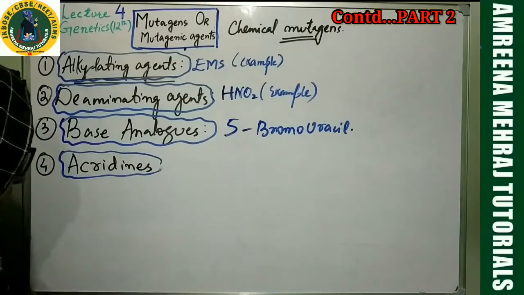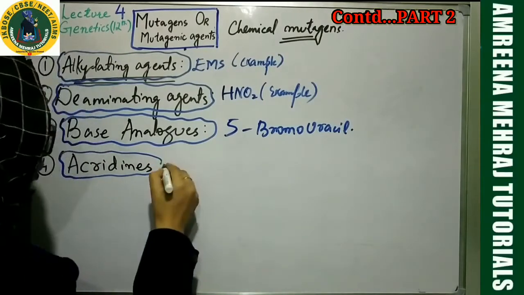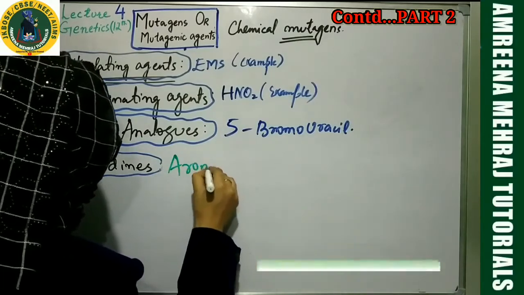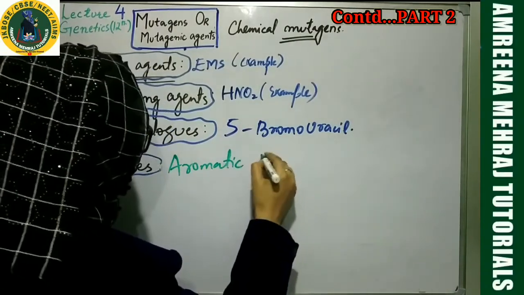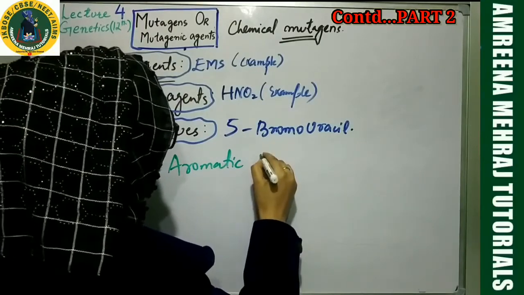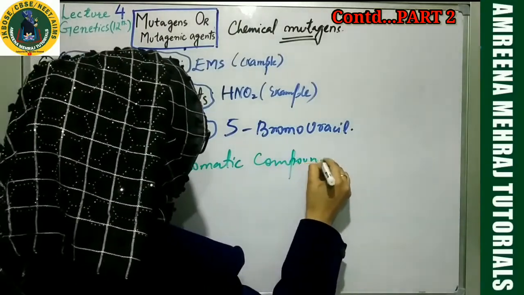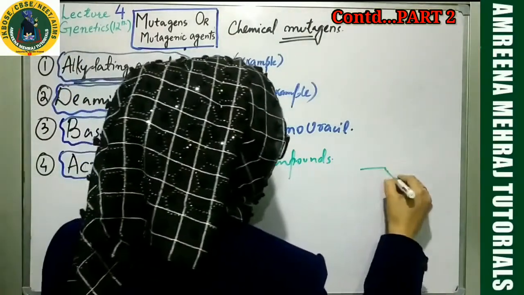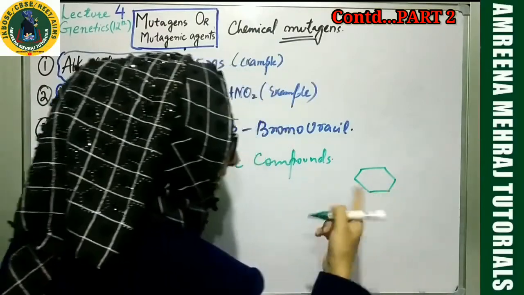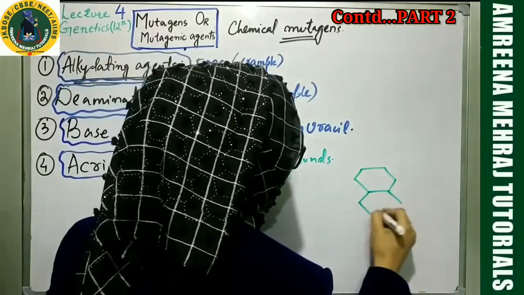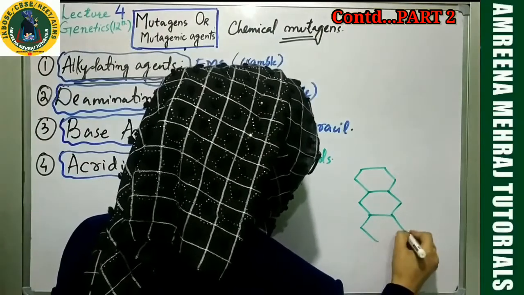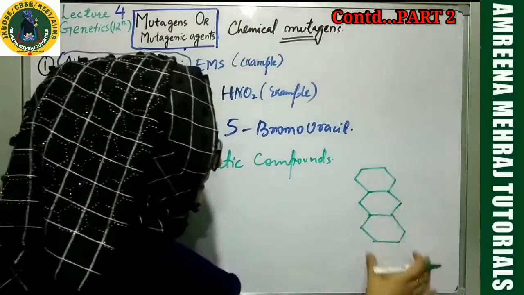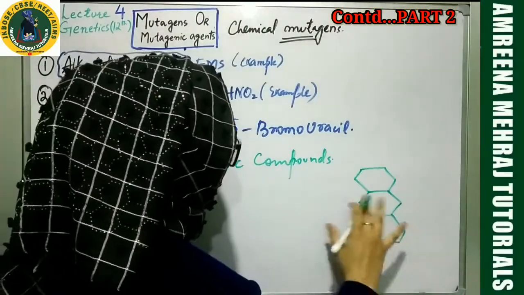So acridines are what, my dear students? I told you that. What are they basically? They are aromatic compounds, cyclic, or simply like them, they are aromatic compounds. So when I mean aromatic compounds, how do they look, my dear students? They'll definitely have cyclic rings. I'm now repeating the same thing a second time. So they have cyclic rings like these. I'm trying to make it simple. They are not as simple as I'm showing. So these compounds, acridines, resemble this. Okay, they have got rings and rings and rings.